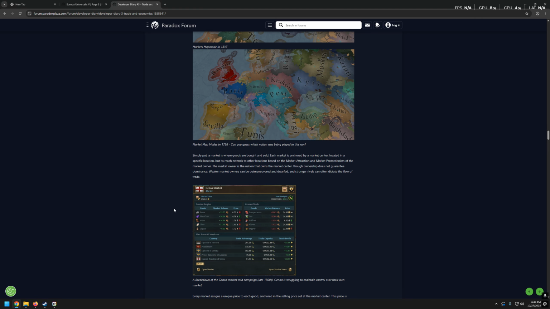All right. Simply put, a market is where goods are bought and sold. Each market is anchored by a market center located in a specific location, but its reach extends to other locations based on the market attraction and market protectionism of the market owner. The market owner is the nation that owns the market center, though ownership does not guarantee dominance. Weaker market owners can be outmaneuvered and dwarfed, and stronger rivals can often dictate the flow of trade.